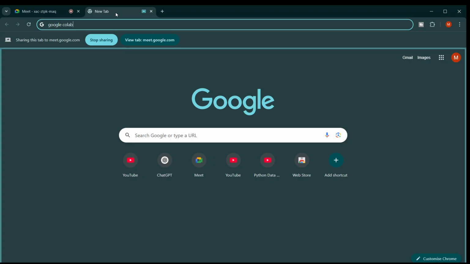Anyways, let's jump to the Google Colab. I will be using this Google Colab for now, rather than using VS Code or PyCharm. So I write Google Colab and select the first website.